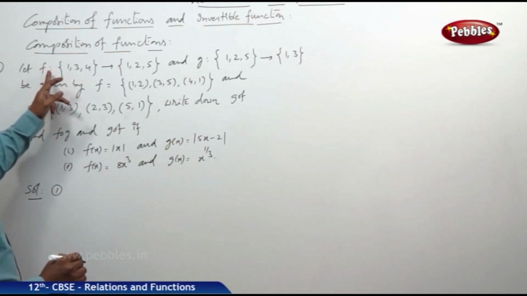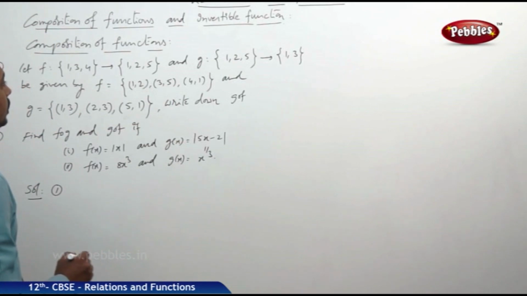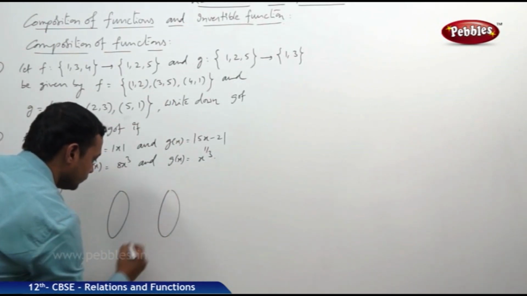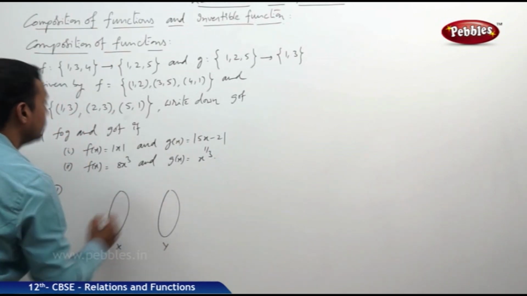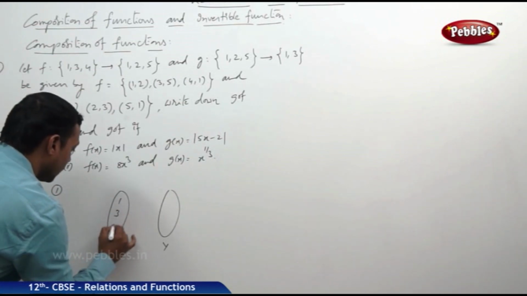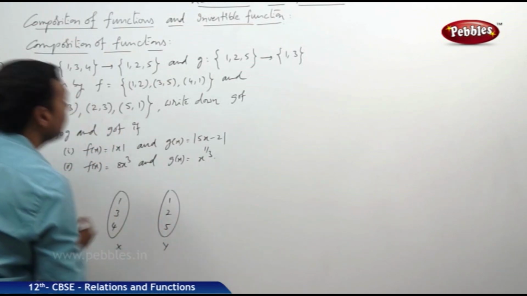Here F has the domain {1, 3, 4} and codomain {1, 2, 5}. Now let us take the two sets, one is X, second one is Y. The domain of F is {1, 3, 4}, codomain {1, 2, 5}.